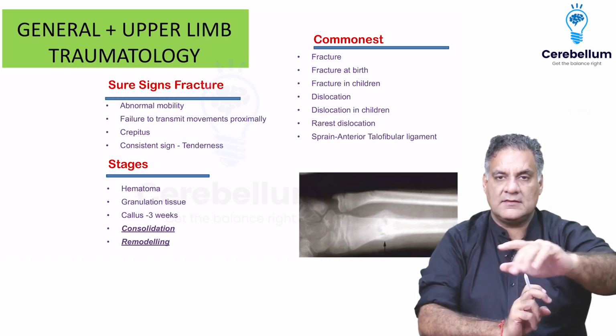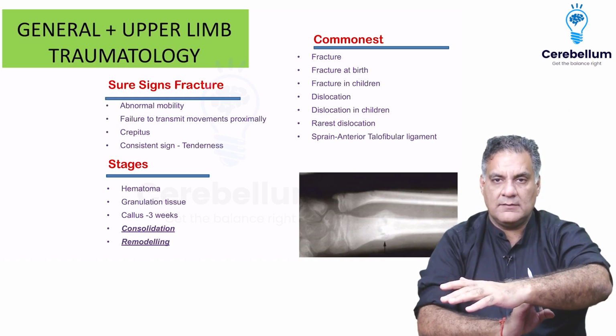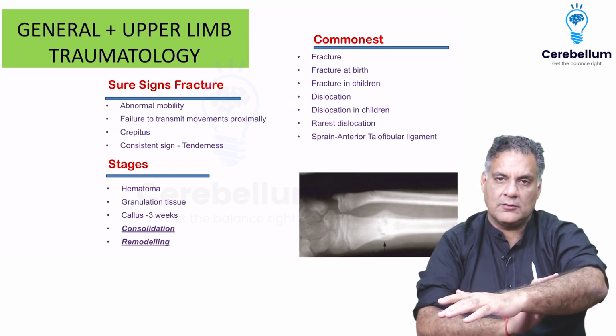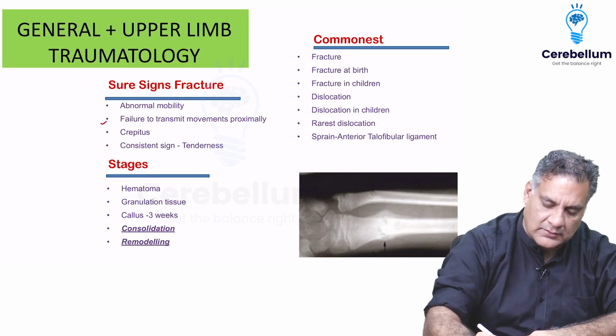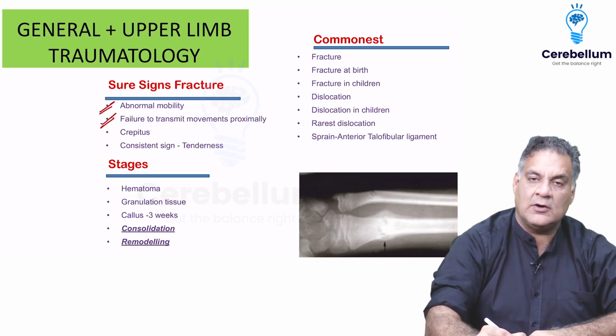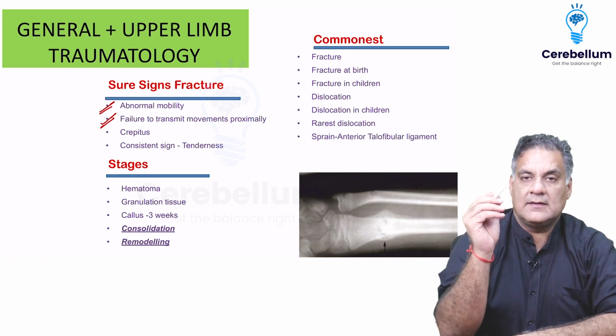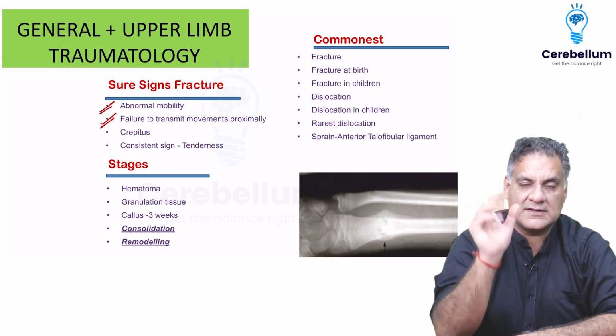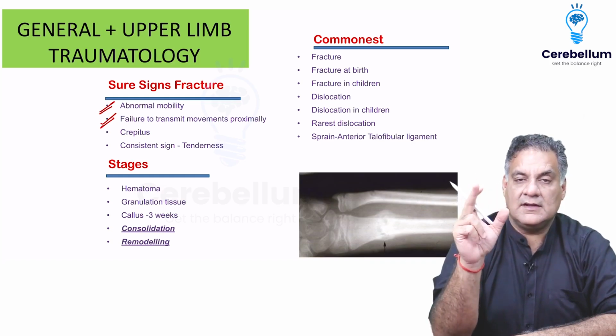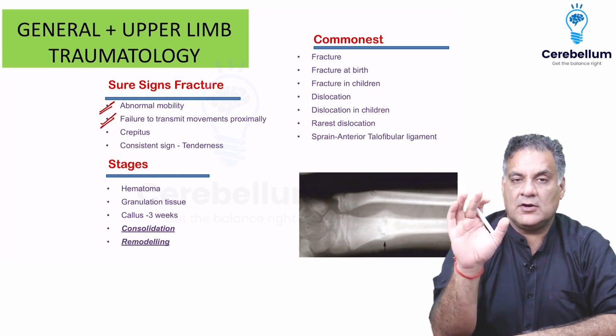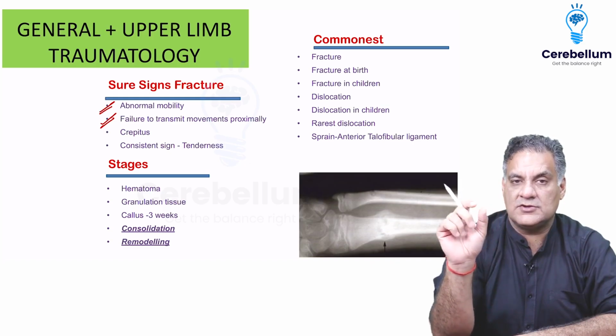But if there is a fracture, the movement will be transmitted at the fracture site and will not go proximally. So this is failure to transmit the movement proximally. Both mean the same, but in the order you will choose. Again, crepitus means sounds from the fracture ends. If the first two are not there, then you will choose crepitus. It should not be the first option, because it can cause neurogenic shock.